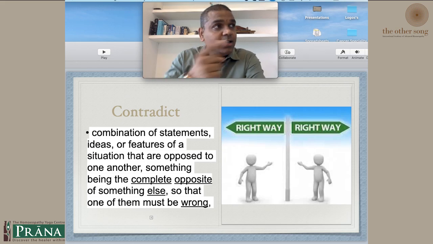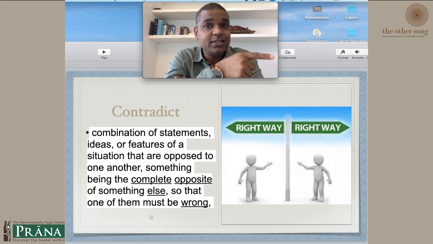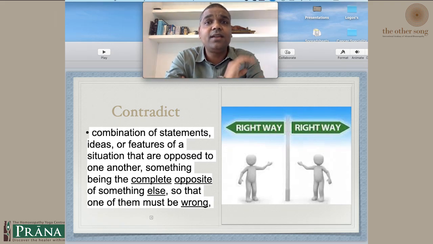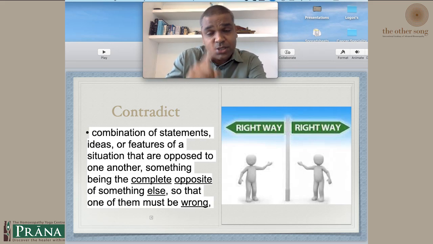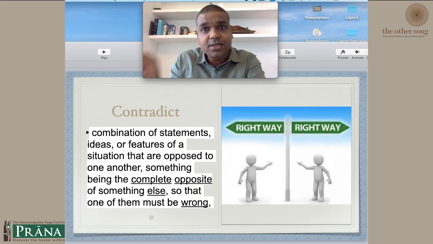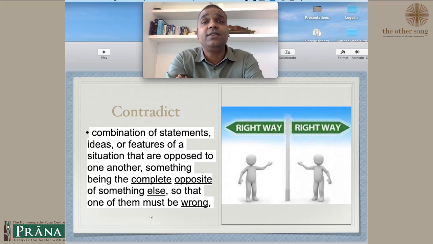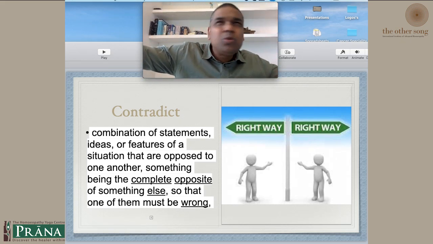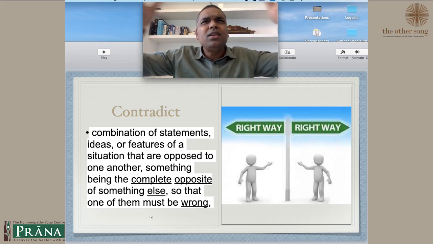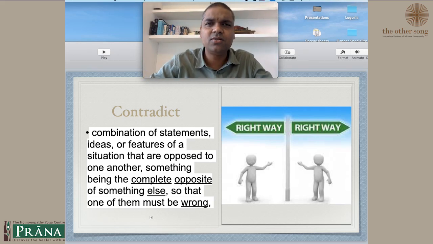So either this way is right or this way is right. If this is right, this has to be wrong. If straight is right, left and right are wrong. There is no if or but there. Out of these three options, only one is right. It can't be this way also, this way also, this way also. Which is the right way? Tell me. So you don't give me contradictory solutions. Don't talk like this. Then we will go to Pune also. From Pune we will take this. No, there's a straight road. We'll go there. That road.